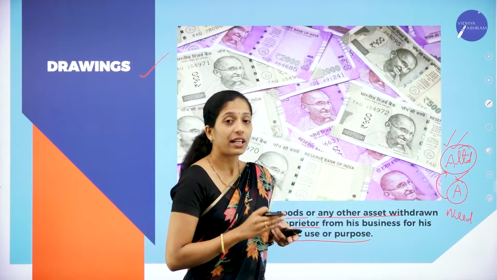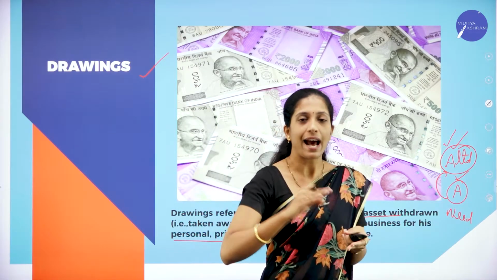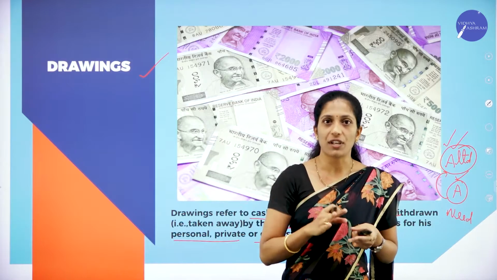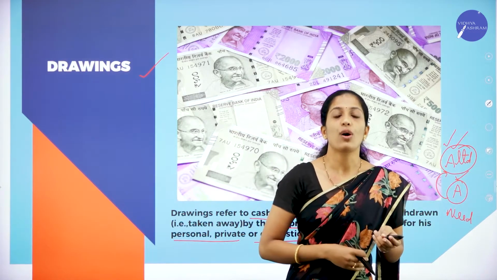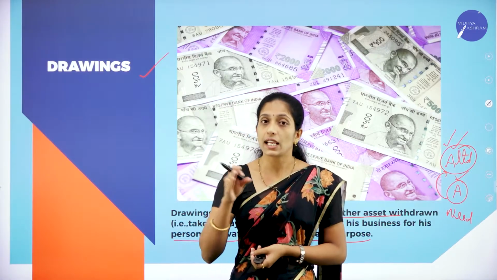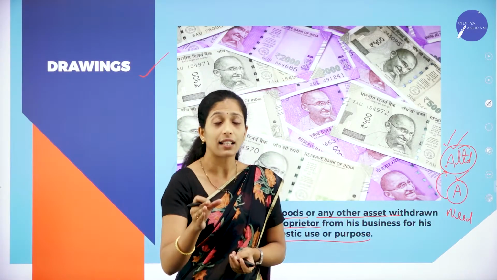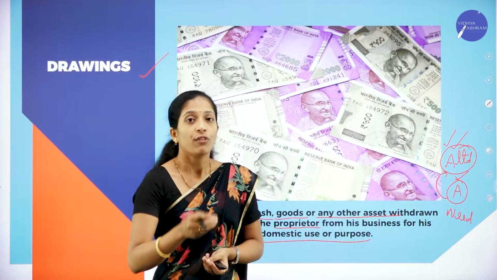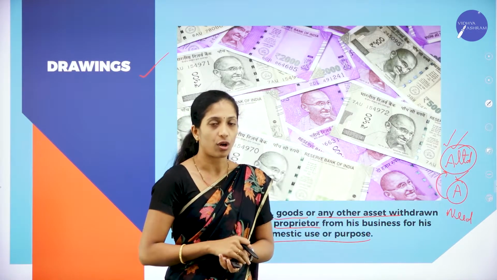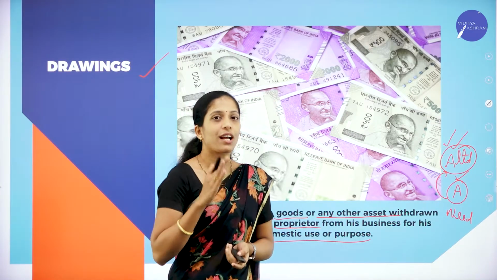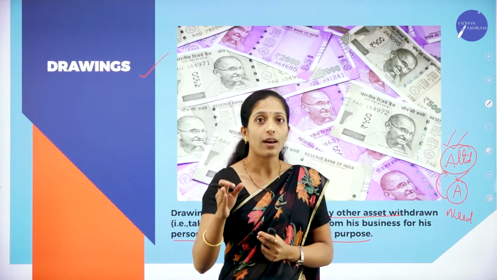Is it called what? Drawings. Here I have clearly told you, the entity as well as the owner are totally different. They are not one and the same. Suppose the owner is in urgent need of money, he can withdraw a certain amount from the organization for his personal use. So that amount or the goods or any other asset which is withdrawn by him for his personal use is called drawings. Clear about drawings? Drawings is the cash or any other goods or asset which is withdrawn by the proprietor or owner of the business for his personal use.